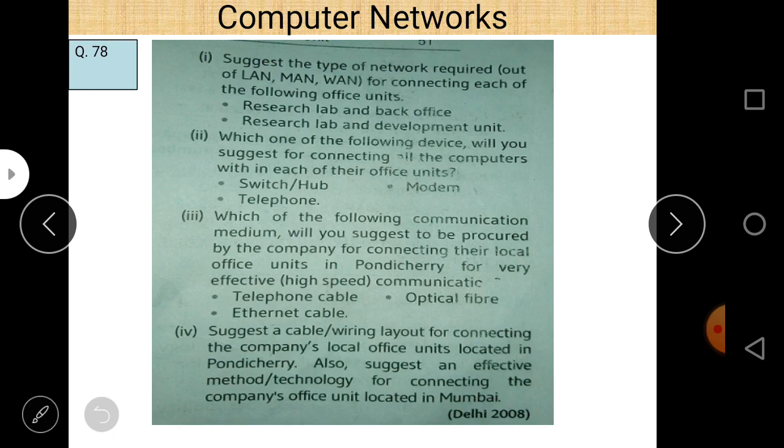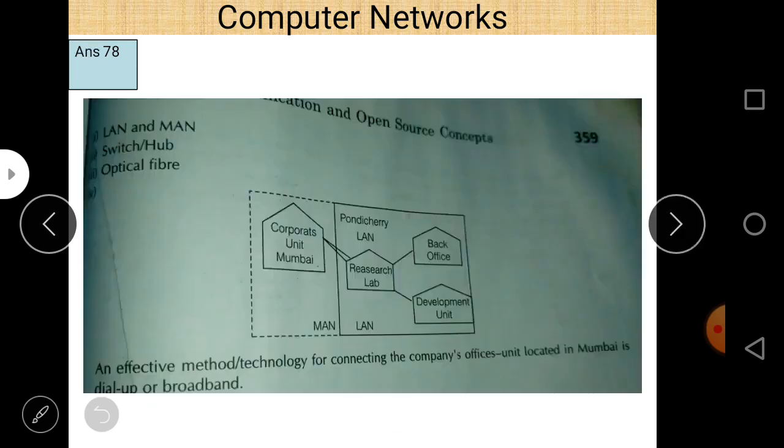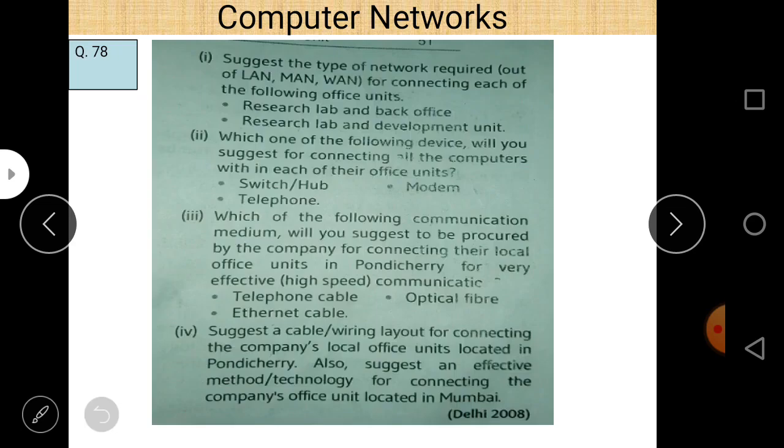So as you know, as far as transmission media are concerned, especially guided media, the speed of optical fiber cable is much higher than that of the others. The speed of optical fiber is higher than Ethernet cable, and Ethernet cable is higher than telephone cables. So as far as speed is concerned, optical fiber cable is the best option. So let us check. Yes, optical fiber is the answer.